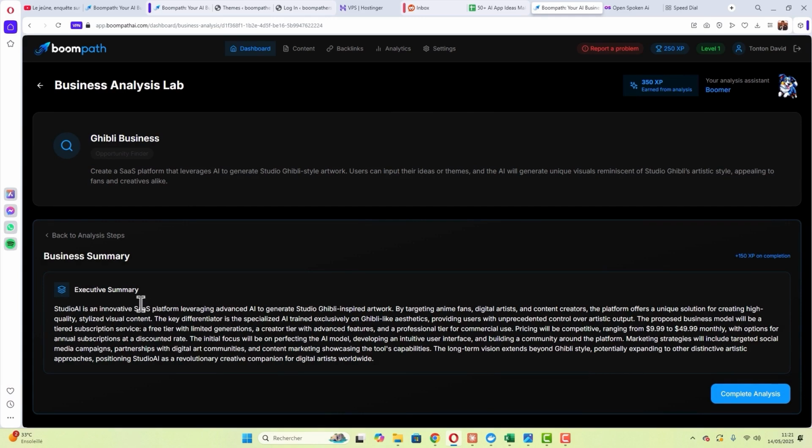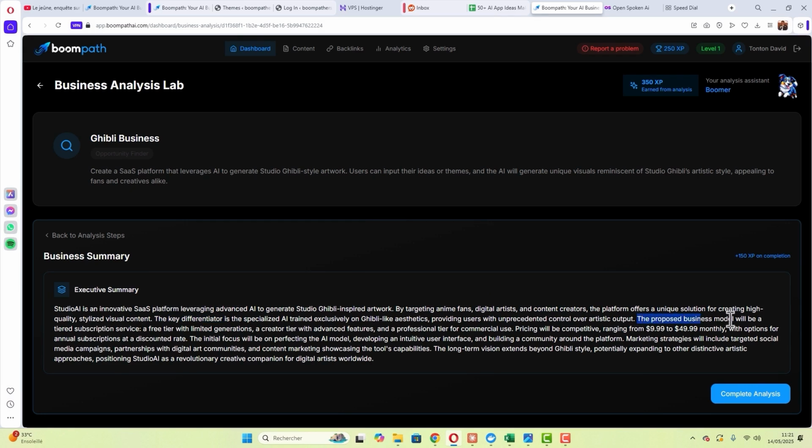It's a platform that will use artificial intelligence to create Ghibli-style images, targeting manga fans, digital artists, content creators, and so on, to offer them a high-quality tool that allows Ghibli-style images to be generated very quickly. We have the main differentiating factor: this will make it very easy to use. There are no hacks required. When you upload your image, it gives you a Ghibli-style result.